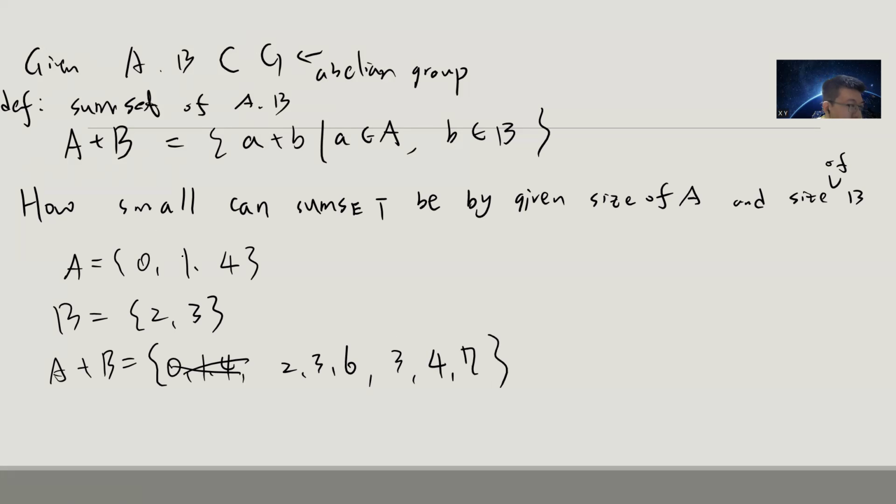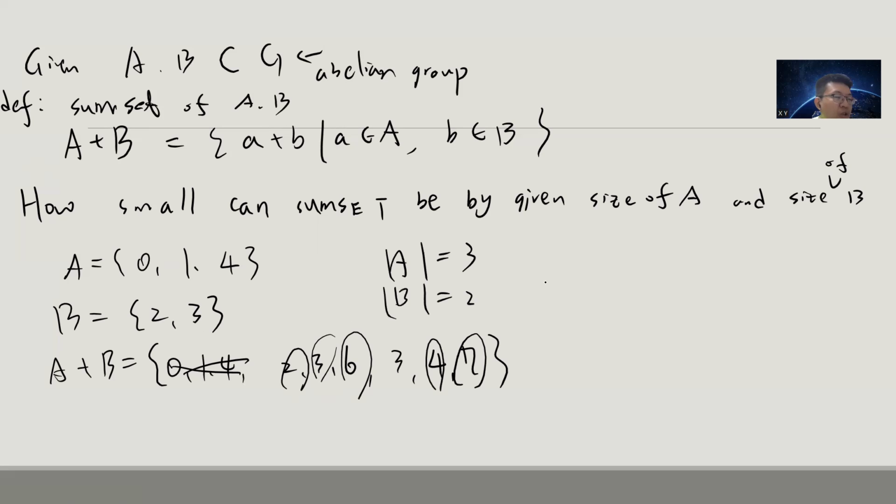So there are 1, 2, 3, 4, 5 elements. A has size 3, B has size 2, and A plus B has size 5. In this case, the 3 is repeated.